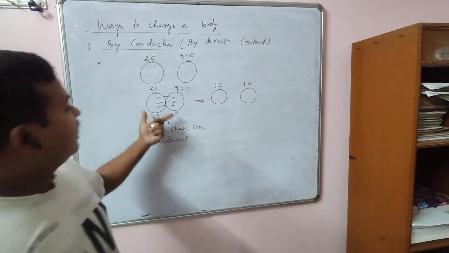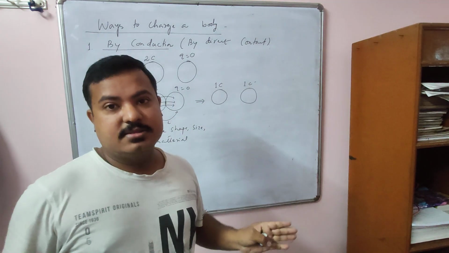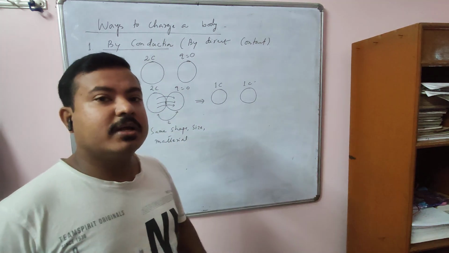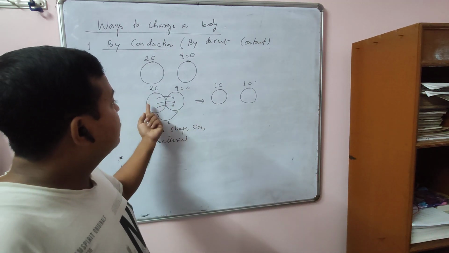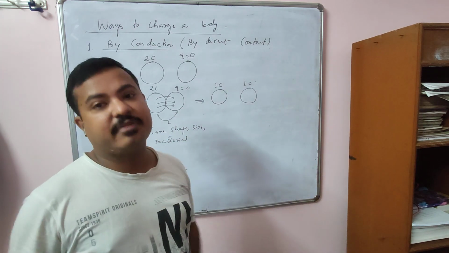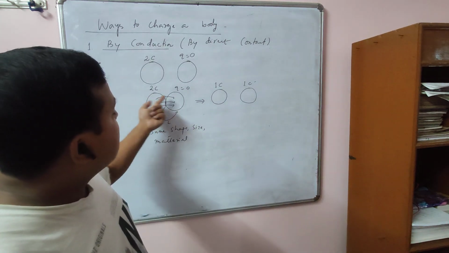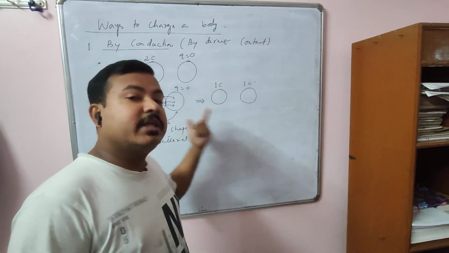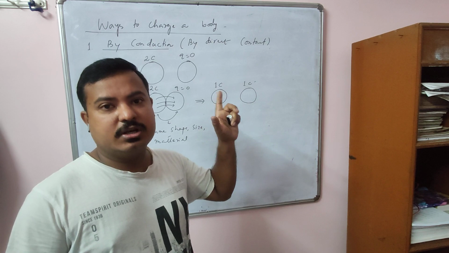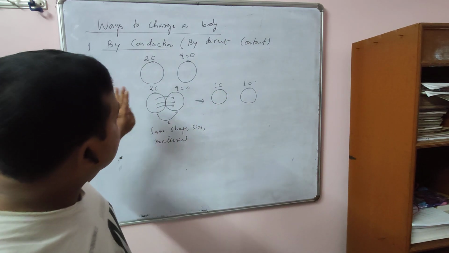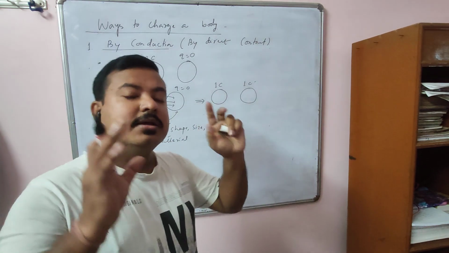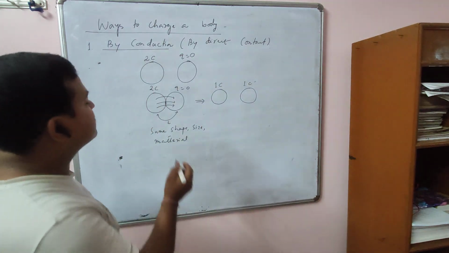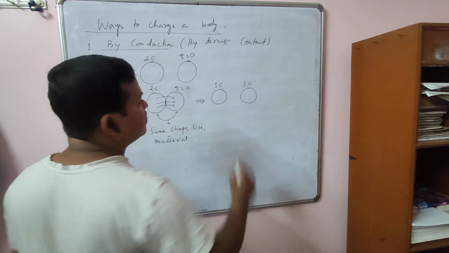If they are not of equal size, shape or material, then transfer of charge takes place because of potential difference, till their potentials become equal. That part we will learn in the next chapters, the potential part. So here we discuss only bodies having the same size, same shape and same material. In that case, an equal amount of charge transfer takes place.